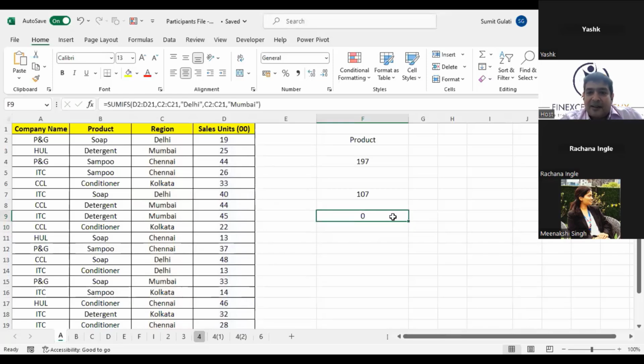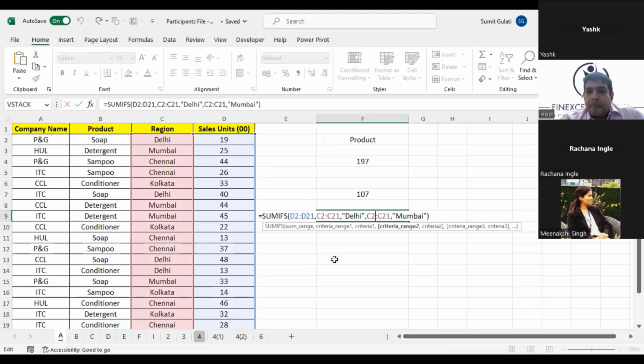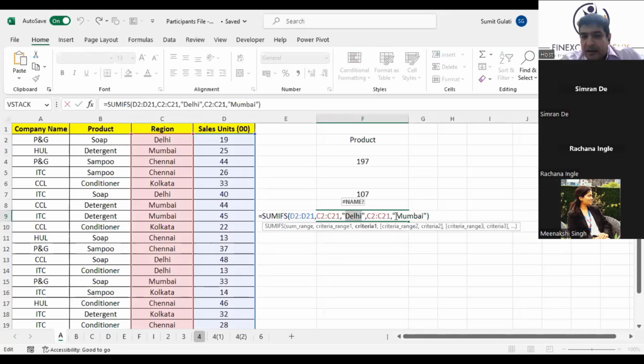So how should we take it? If I would have done it manually, I would have marked all the Delhis, all the Mumbais and added them up. Yes, Aprajita, I'll do that. Yes, Ashish, we'll use a SUMIF. If I use a SUMIFS, it is trying to look for Delhi and Mumbai together in one place. And there is no place where Delhi and Mumbai are together, so it is giving you a 0.